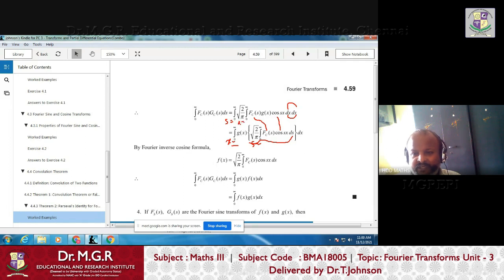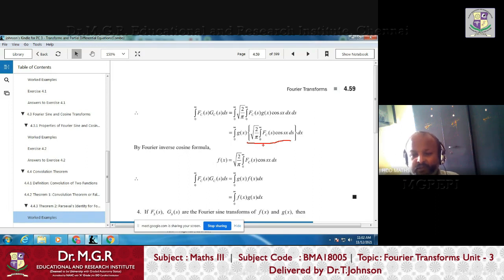Now x has become outside. This is changing the order of integration. If you change the order of integration, you have to carefully write the functions of x outside and the functions of s inside ds. So now you can see what this is, right? This is nothing but the definition of the inverse Fourier cosine transform of the function f of x.